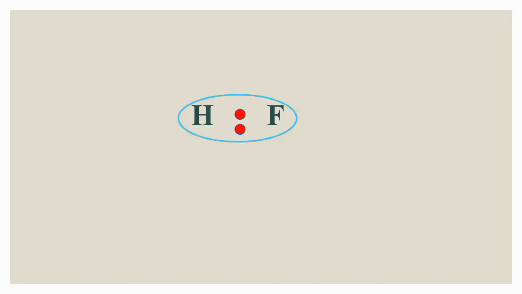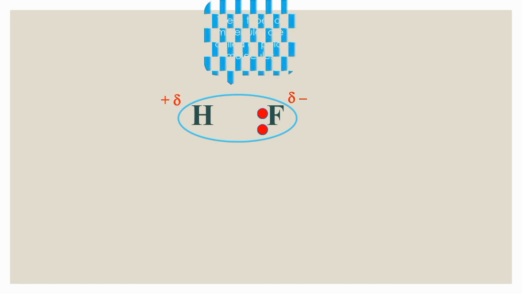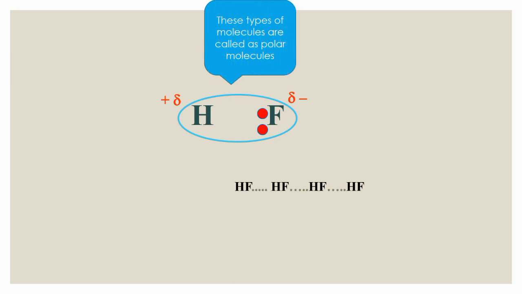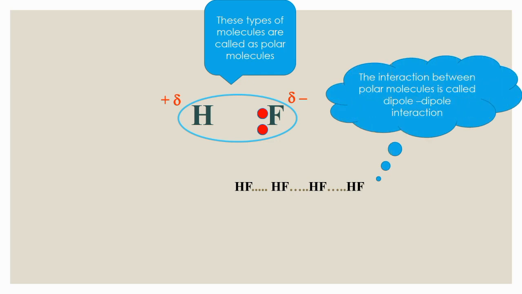Look at the HF molecule. Hydrogen and fluorine form a covalent bond by mutually sharing electrons with each other. But due to the high electronegativity of fluorine, it attracts the shared pair of electrons towards itself and becomes partially negatively charged, and the hydrogen becomes positively charged. Molecules with this kind of charge separation are called polar molecules. The interaction between the negatively charged fluorine of one molecule and the positively charged hydrogen of another molecule is called dipole-dipole interaction. This type of interaction is shown by polar molecules.